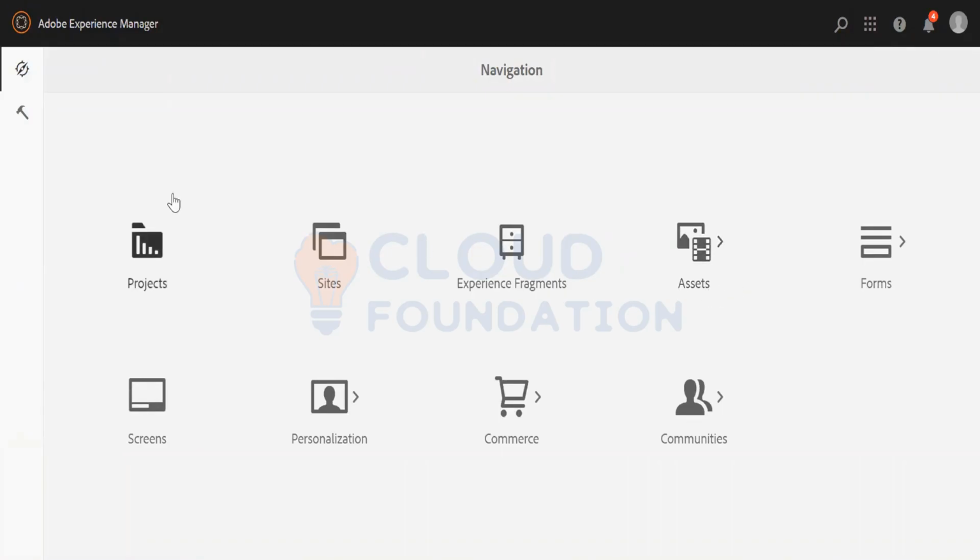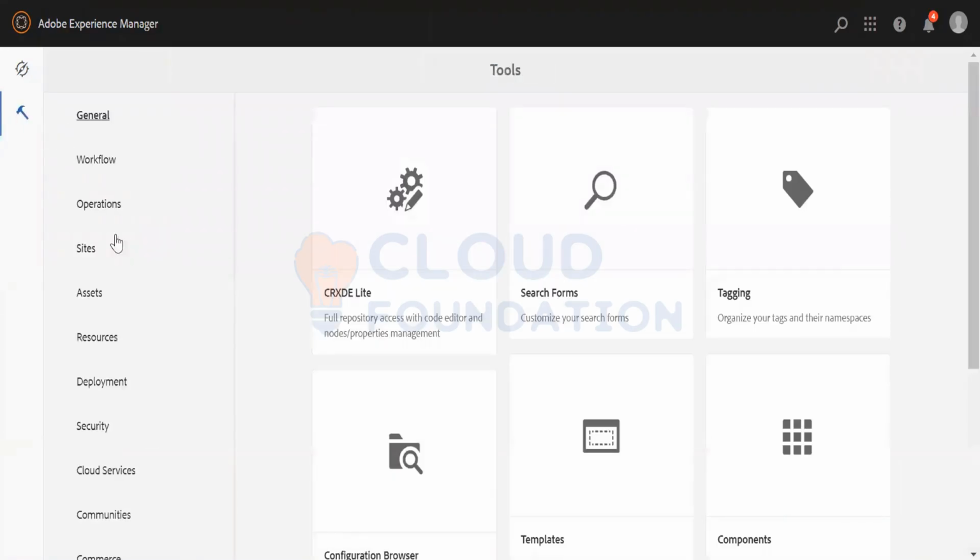And I told you that this hammer icon is where the authors or developers do the configuration. If I go to the hammer icon, here you see there is Assets. All the configuration with respect to assets is done here, basically with respect to content fragments. Also any configuration, or the model that we have to create, we will create it over here.